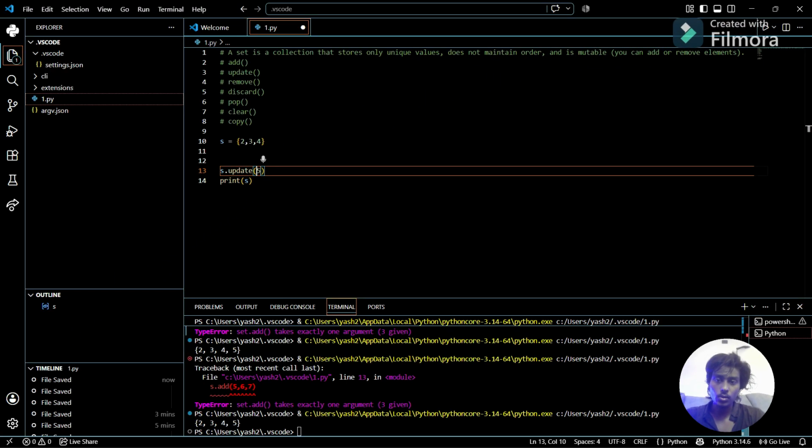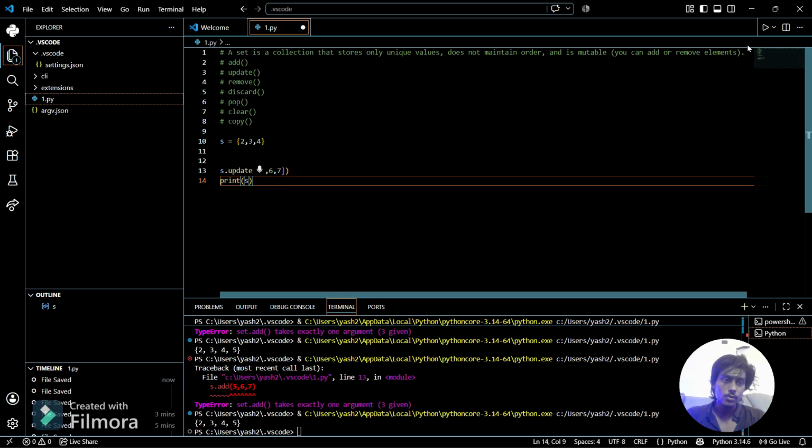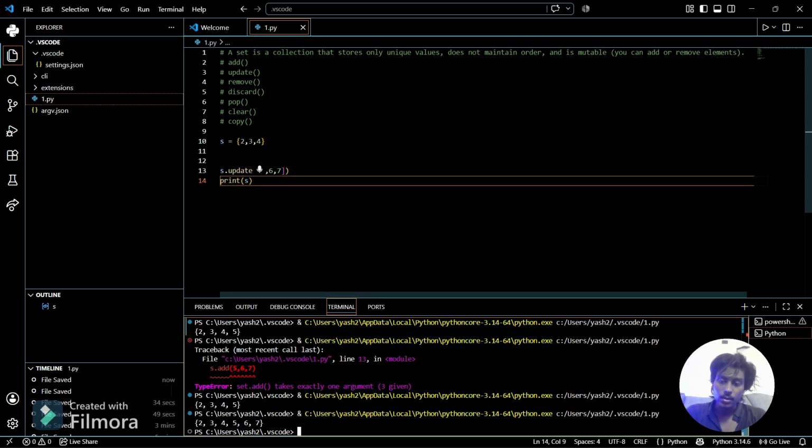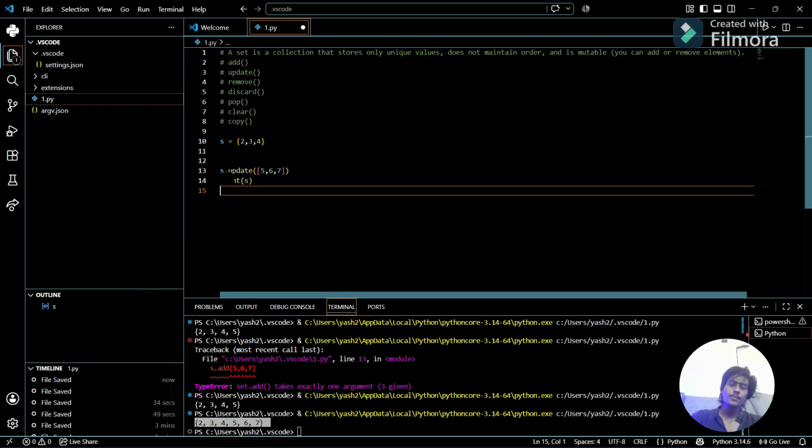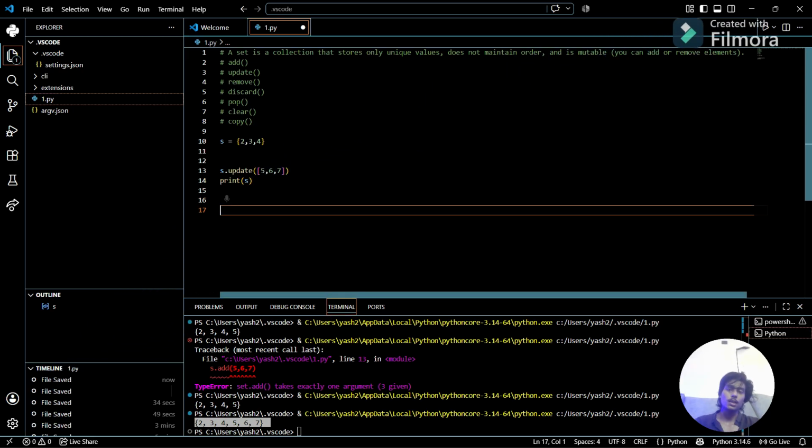So we are going to update it by the same rule which we have used before. So we can use here 5, 6, 7, and we can add multiple items into that. You can see 2, 3, 4 and 5, 6, 7 is added into the set. So that's how you can add it.